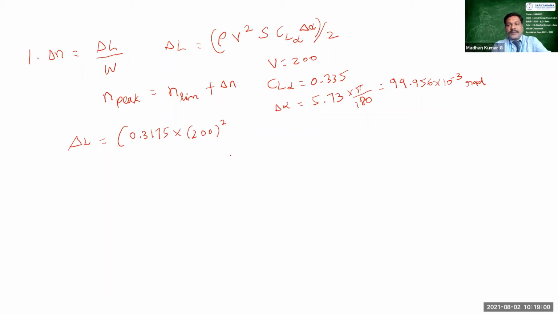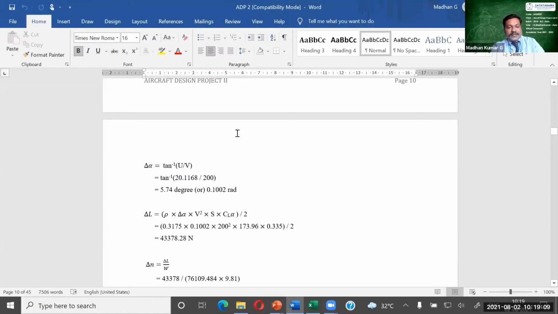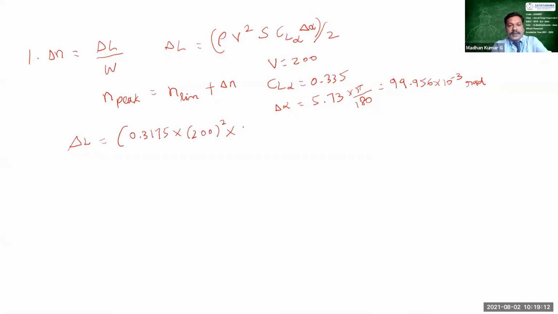Yes, sure, Venkata Subramani. We can write it as 100 into 10 to the power -3. Right? And yes, so what is the span? So span of my designed aircraft is 173.96. Span area is 173.76. And then the value of CL alpha 0.335. And the value of del alpha 99.95 into 10 to the power of -3. And then whole divided by 2. Yes, now you can tell me the answer of delta L.